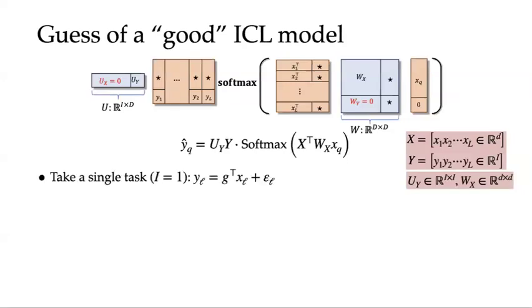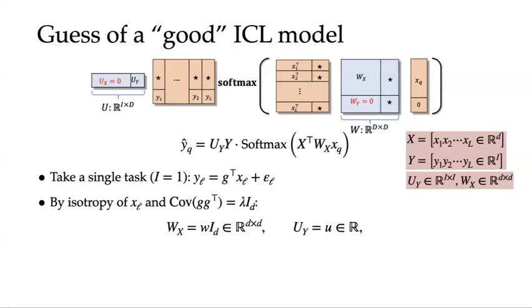Let's take a single task. And by the isotropy of X and also the covariance of G, it's reasonable to set WX as a simple identity matrix. Meanwhile, UY will remain a scalar.